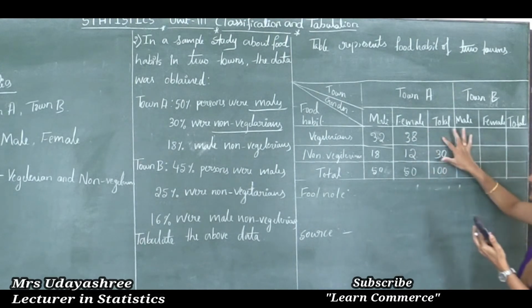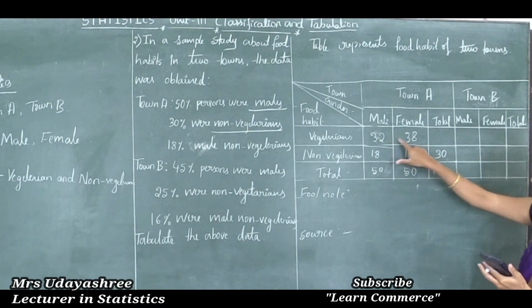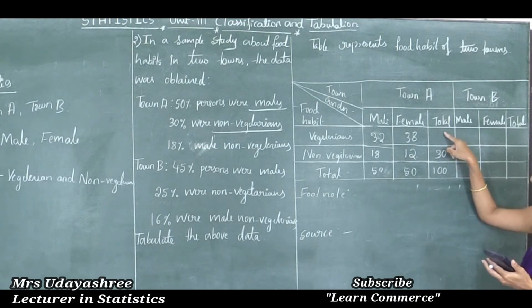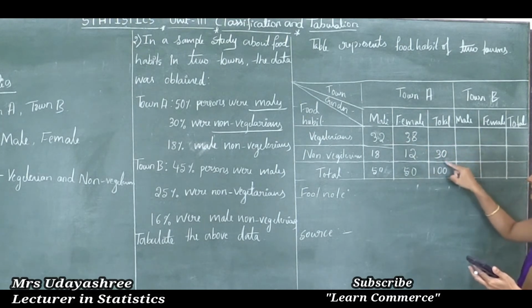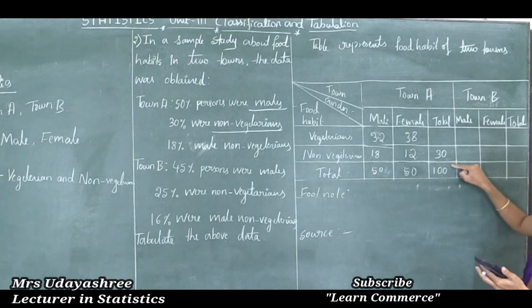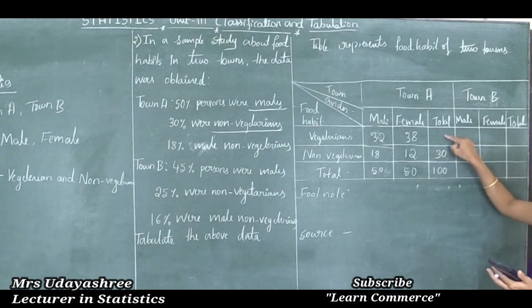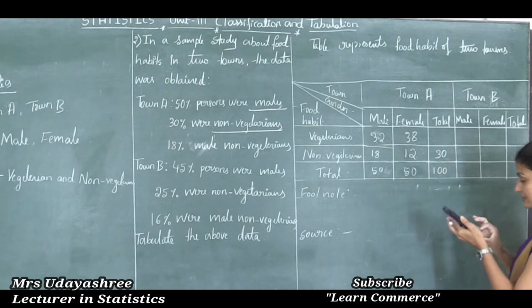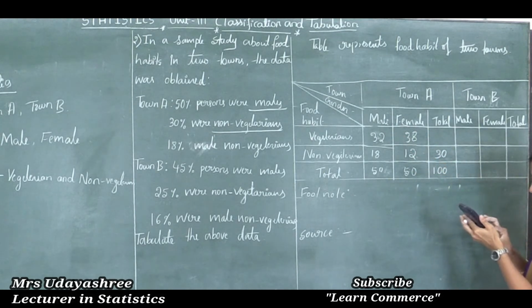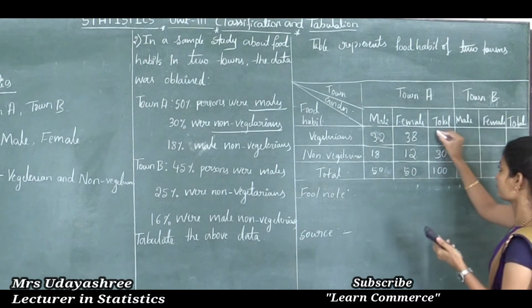Next, how to find this value? We can add these two values, then we can get this. This is total vegetarians. If we add this value we can get this, or from this total, if we subtract this value, then we will get this value. Okay, first I will add these two observations, that is 32 plus 38 is 70.